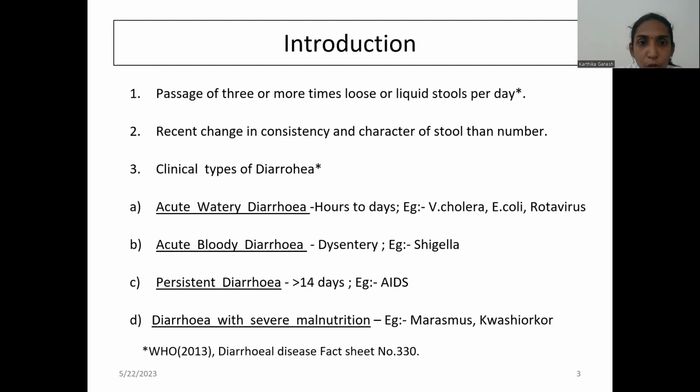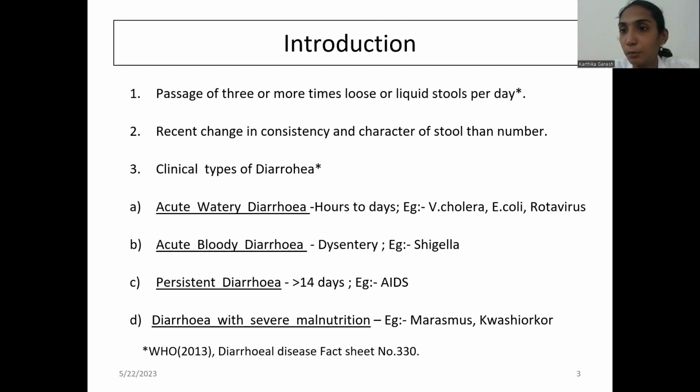When it comes to the definition of diarrhea, there are clinically 4 different types: acute watery diarrhea, acute bloody diarrhea, persistent diarrhea, and diarrhea with severe malnutrition. Acute watery diarrhea usually occurs for hours to days. Usually Vibrio cholerae, E. coli, rotavirus, the common things like food poisoning, come under acute watery diarrhea.